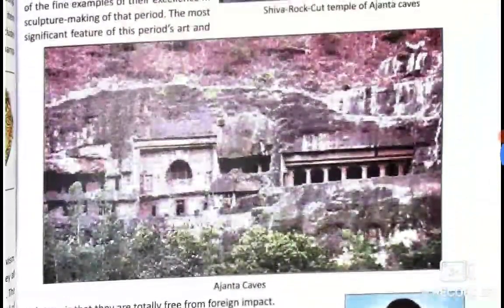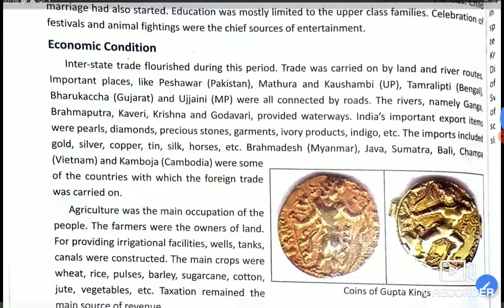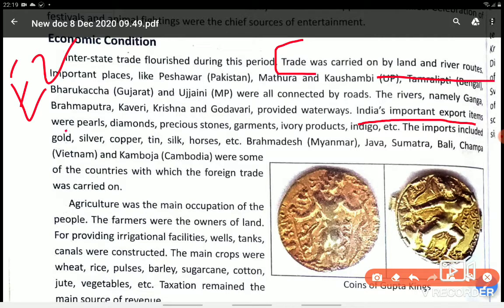Next is how was the trade carried on during the Gupta period? You will find this answer in economic condition, how the trade was carried out. This is E2 answer. Let me show you. Trade was carried on by land and river routes. Okay. Then you also write India exported items. Just give some examples and write etc. And the import includes gold, silver coins. Okay.